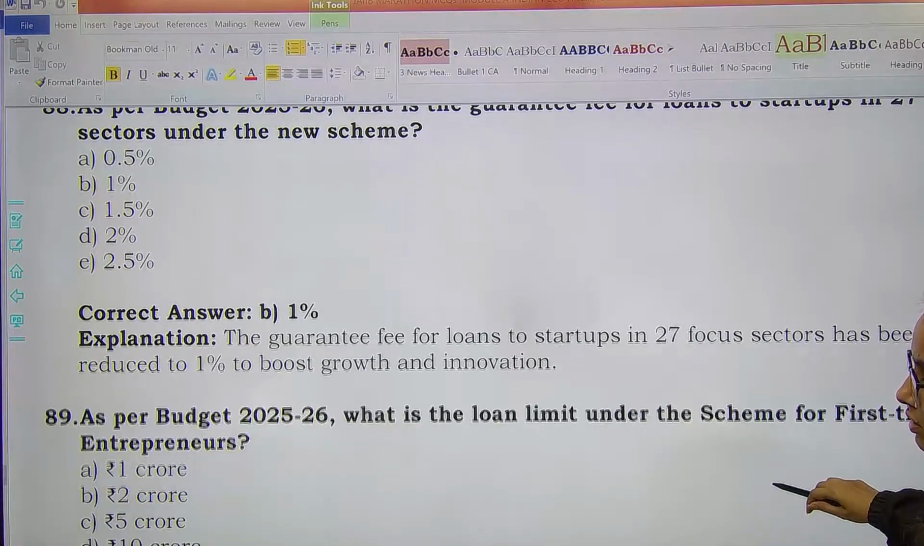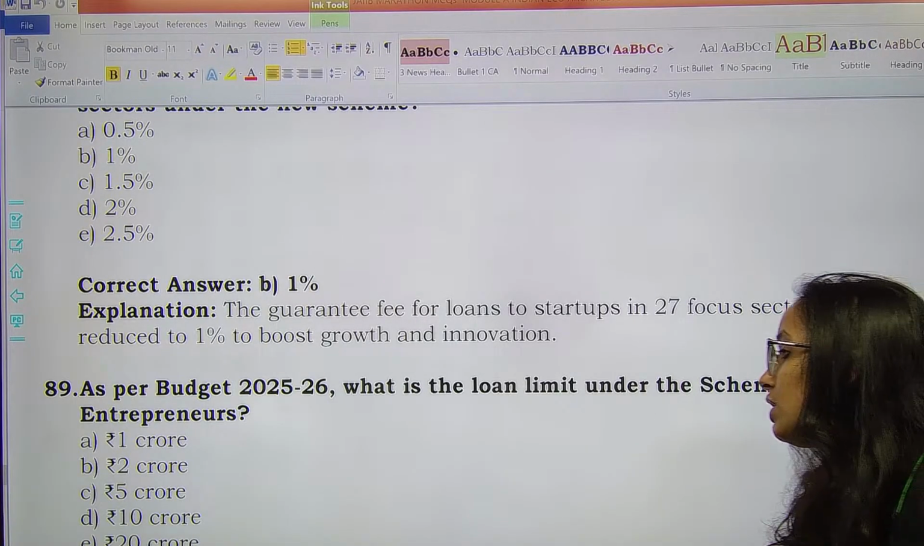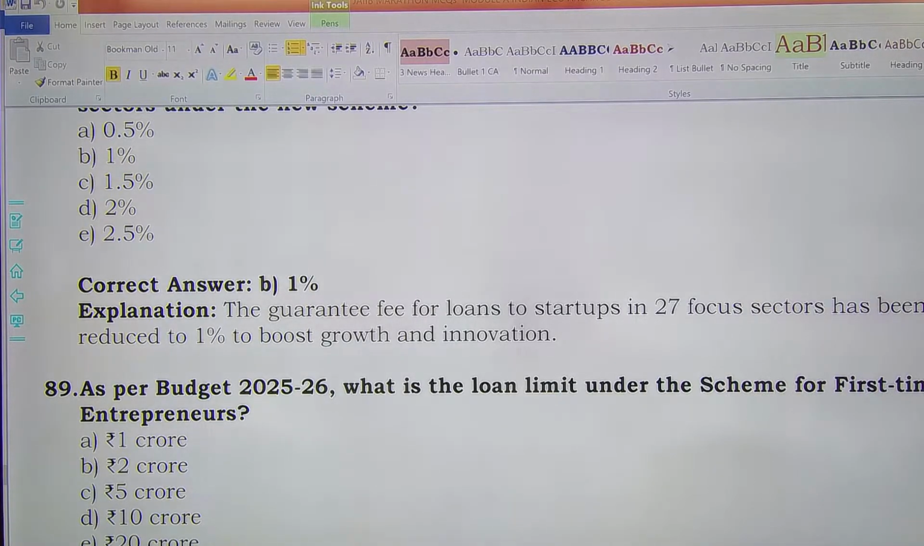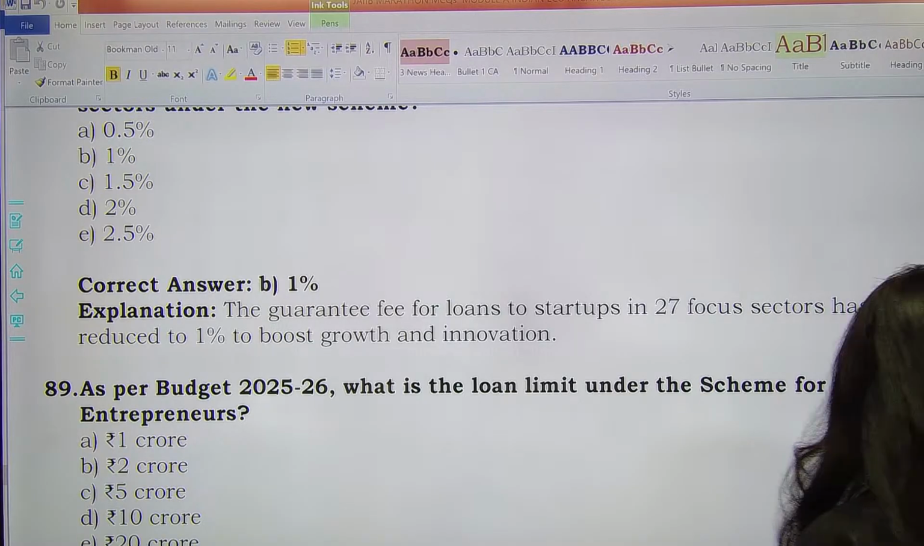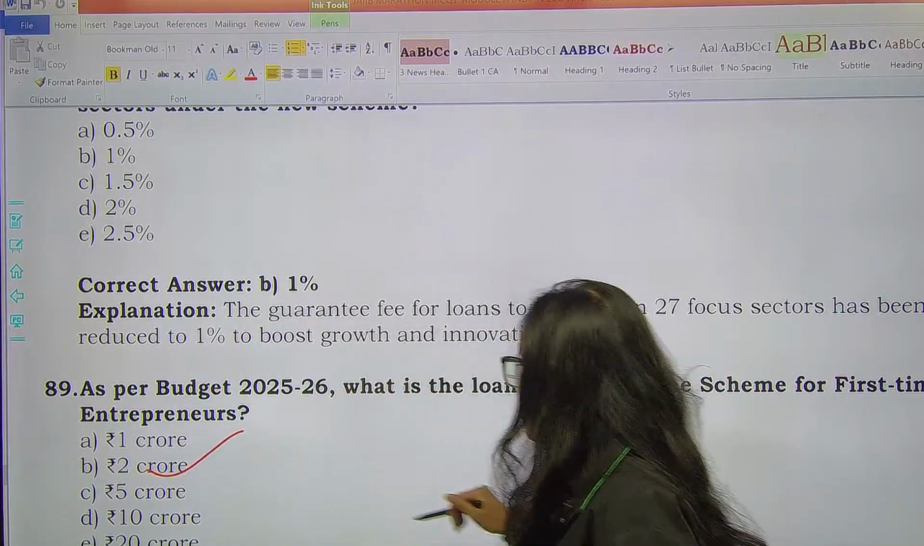Next one, as per Budget 25-26, what is the loan limit under the scheme for first time entrepreneurs? जो first time entrepreneurs हैं उनके लिए loan limit क्या है? So it would be 2 crores for the first time entrepreneurs. Option B will be the right answer. Okay, 2 crores, remember.